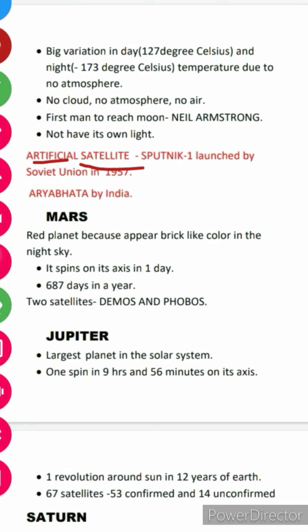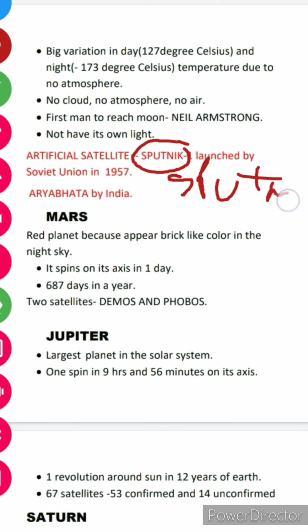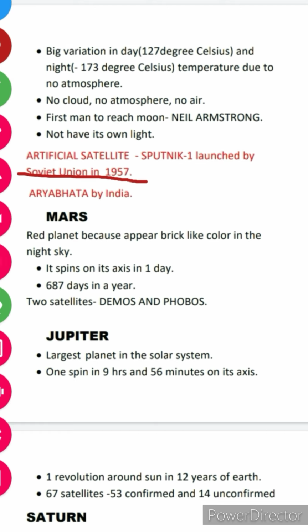Now we talk about the artificial satellite, which is Sputnik 1. I do not pronounce it well, but I think it's this according to me. Sputnik 1 launched by Soviet Union in 1957. So which was the first artificial satellite launched by India? That is Aryabhatta.